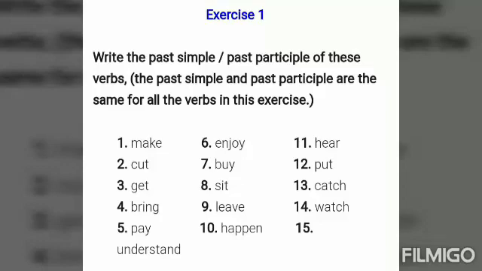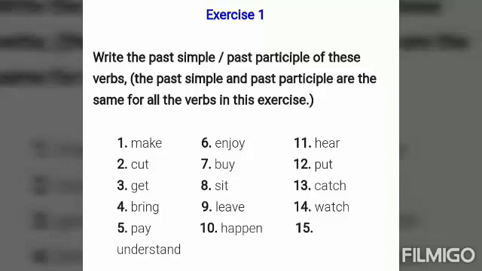You will make a box like the previous slides. In the first column you will write all these words, in the second column the second form of the verb, and in the third column the third form. In this exercise, the second and third forms are the same in every verb.